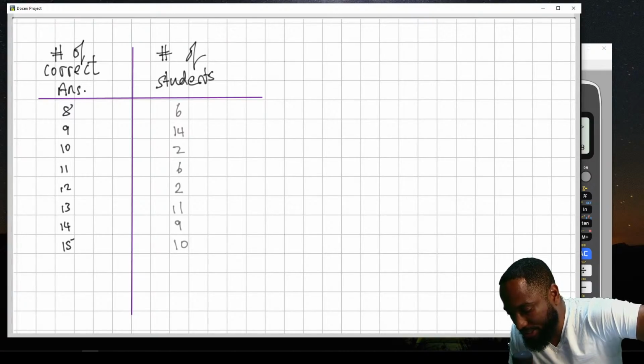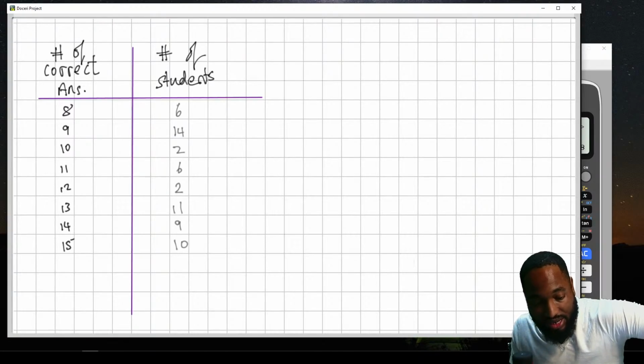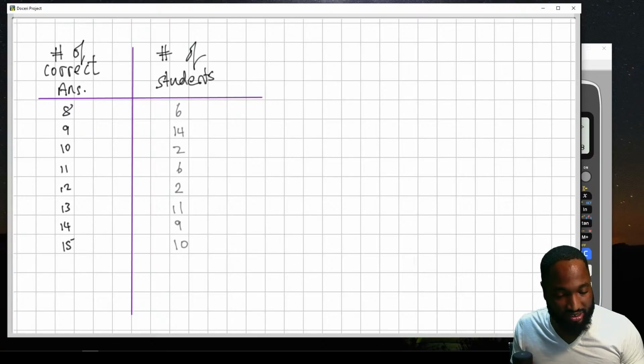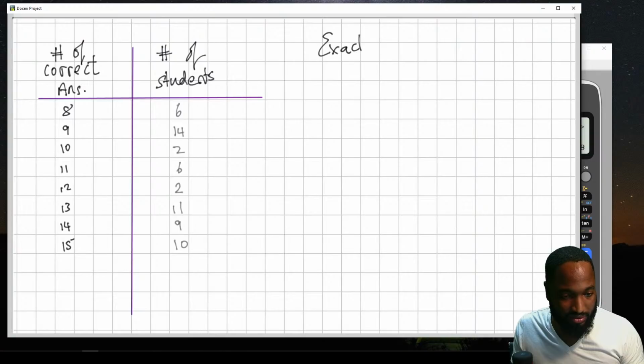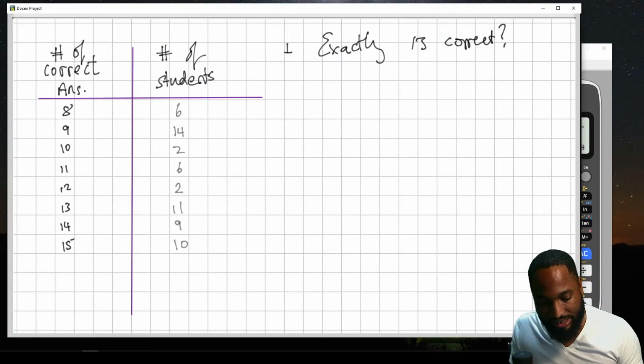Using the table, determine the number of students who had exactly 13 correct answers. Exactly 13 correct. How many students had exactly 13 correct?